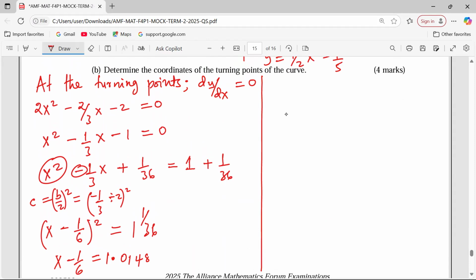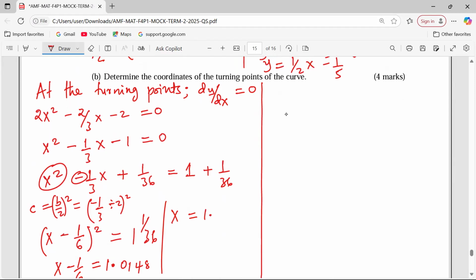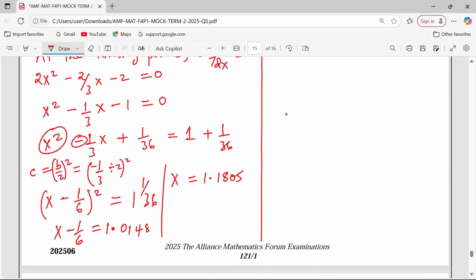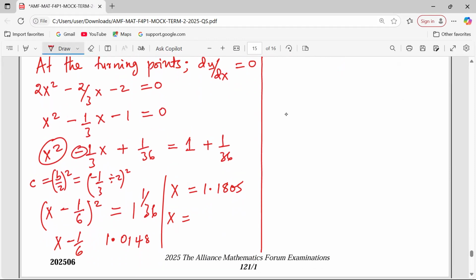So what are the values of x? The first value of x shall be when I add 1 over 6 to this, and I'm getting 1.1805. Then another possible value of x shall be, I take the square root of the constant on my right, which should be plus or minus.